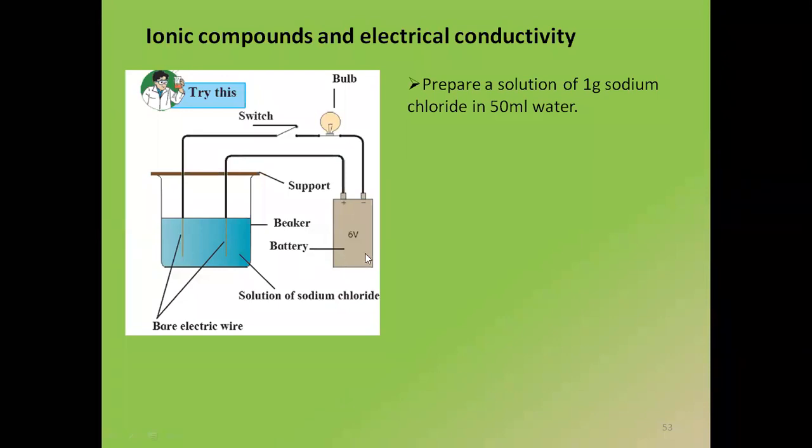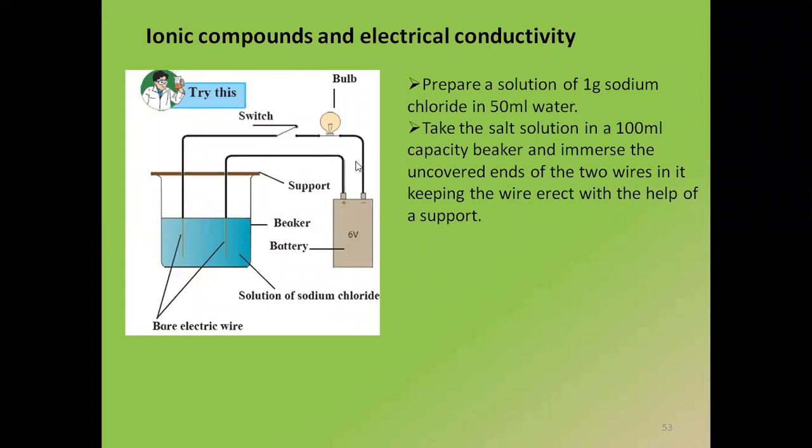Positive terminal and negative terminal with the 6-volt battery. And then I am going to take the salt solution in the beaker. And there's a switch and there's a bulb. This is helping me to complete the circuit. I'm going to take the salt solution in a 100 ml capacity beaker, immerse the uncovered ends of the 2 wires.